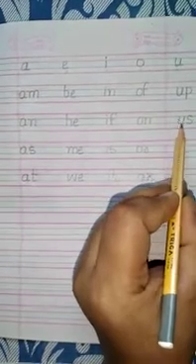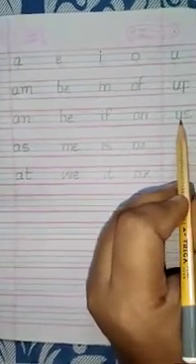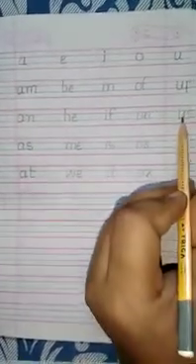The second one is U, S, us. The sound of this two-letter word is us.